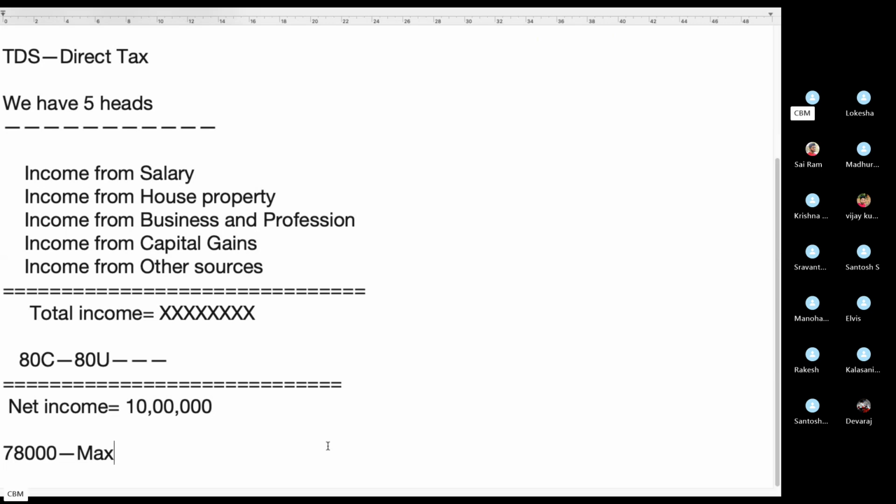Every month the employer will deduct from the employee's salary. Every month the employer will deduct TDS, right? From the employee's salary.